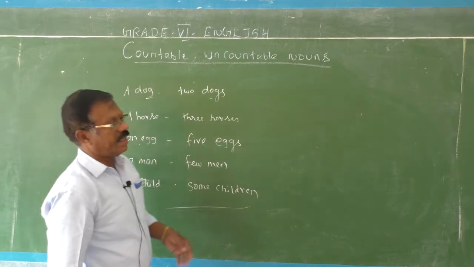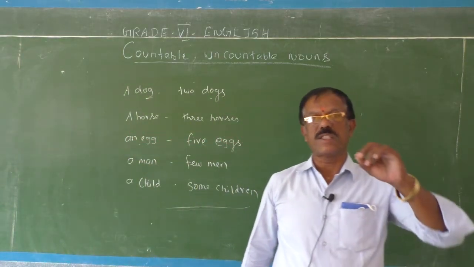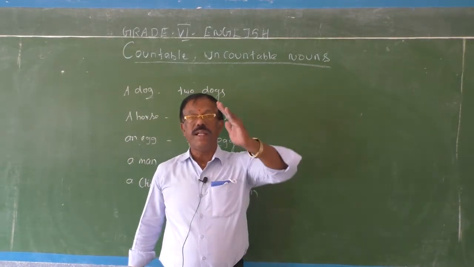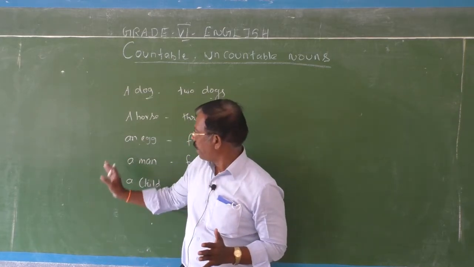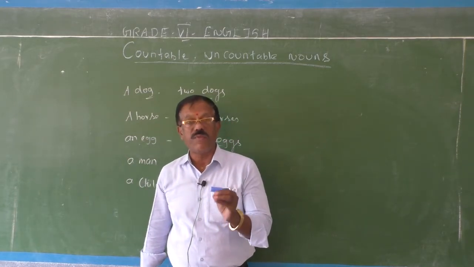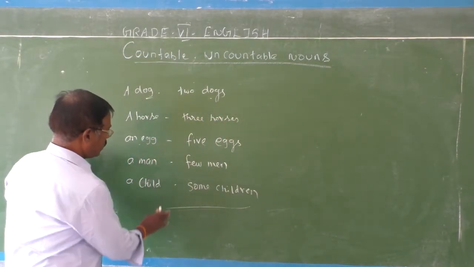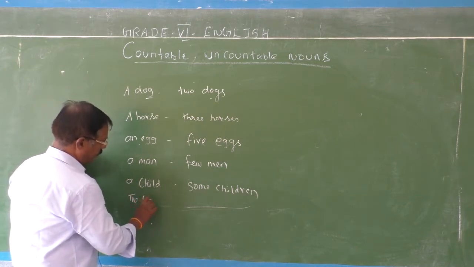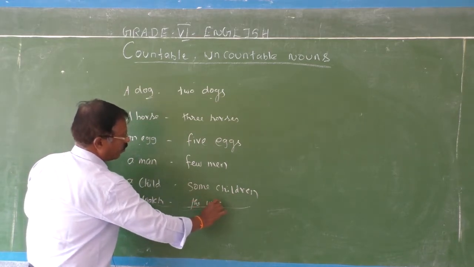Okay, children, see here I have given you a list of singular nouns as well as plural nouns. So this list shows you clearly that only countable nouns have singular as well as plural, and we can use articles only before the countable nouns. See, I have used articles also. The book, the watch, the watches.